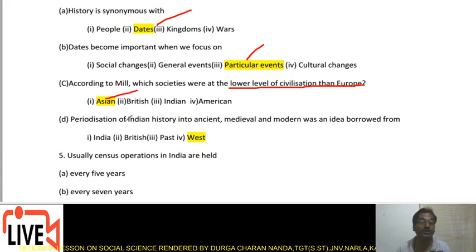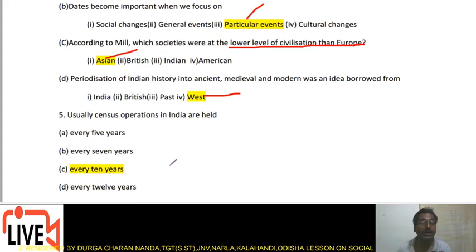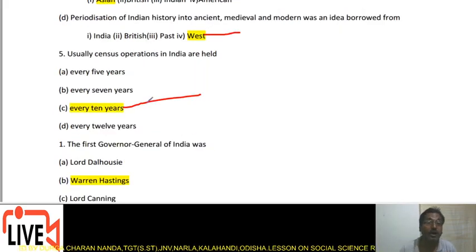Next question: periodization of Indian history into ancient, medieval and modern periods. This idea was borrowed from the West. Usually census operations are held every 10 years. As you know, in 2011 the census took place.